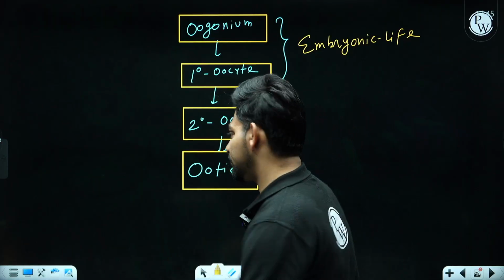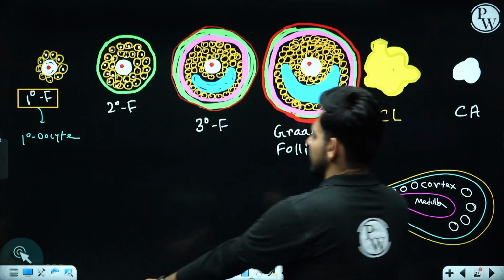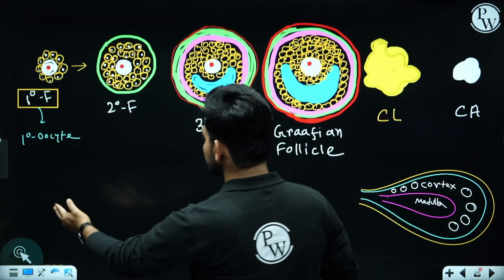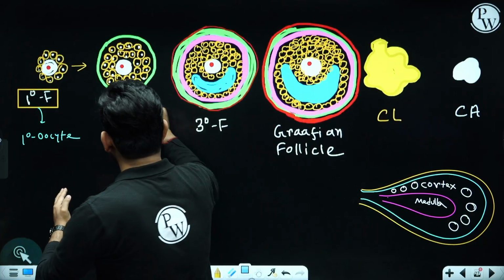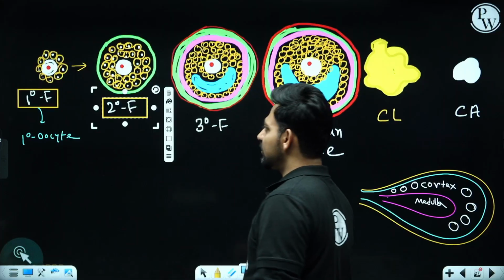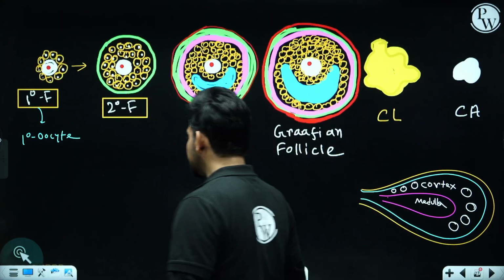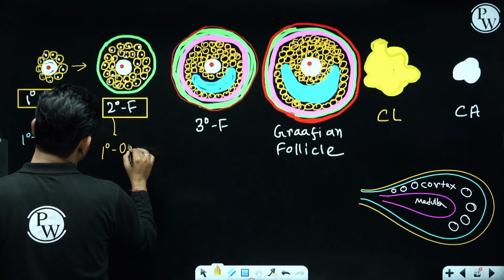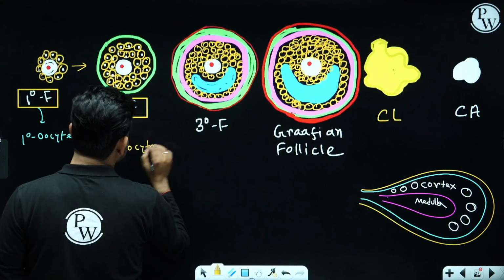Okay, so after puberty, this primary follicle is going to get converted into secondary follicle, but still inside this secondary follicle you get this arrested form of primary oocyte.